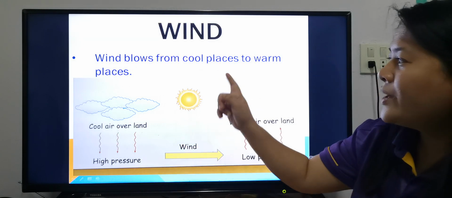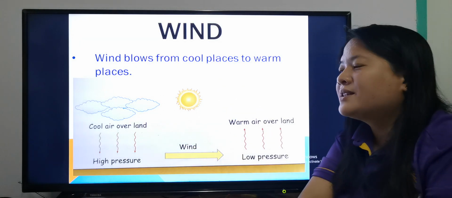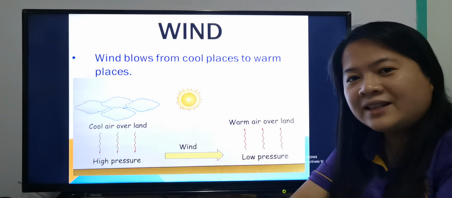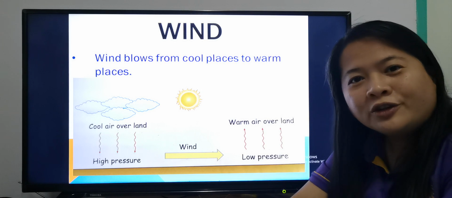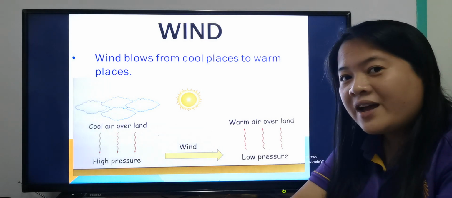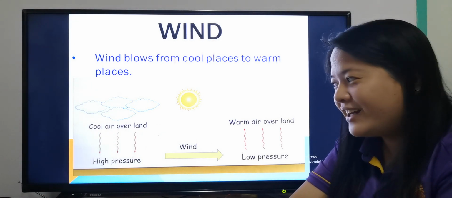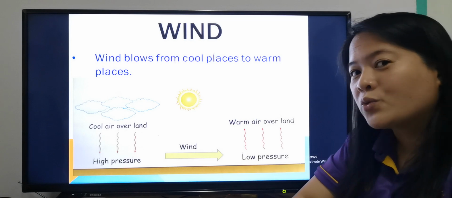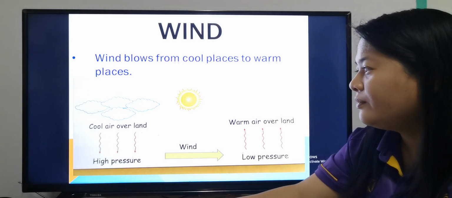See? The wind blows from cool places to warm places. I hope you understand this lesson. I know that you already studied about it with your Thai teacher, but still you have to be familiar with the words in English, okay? So the wind blows from cool places to warm places.